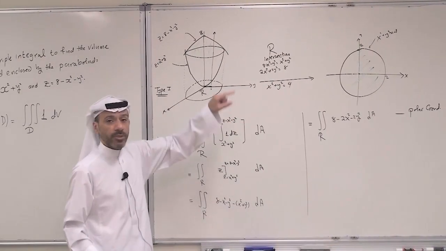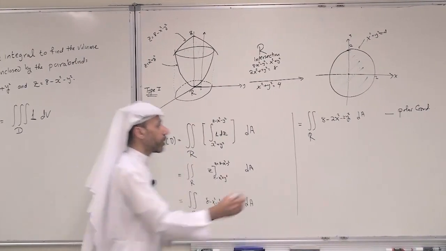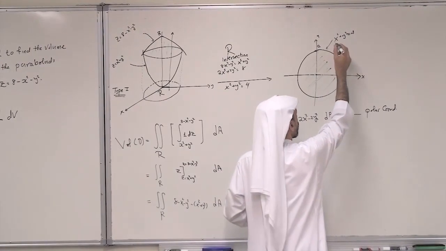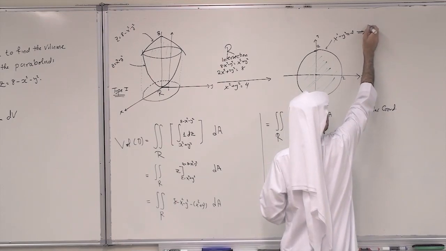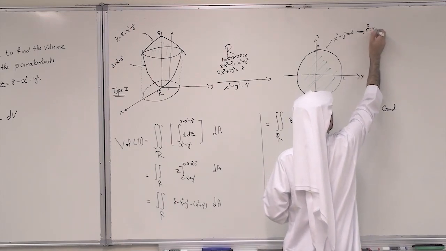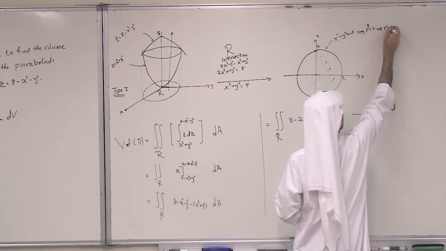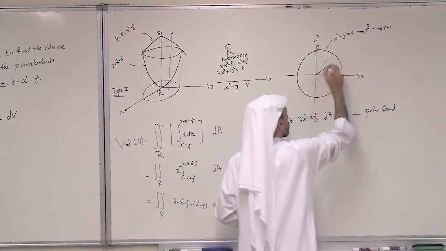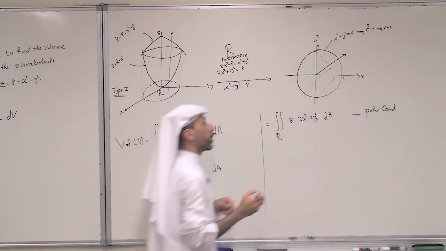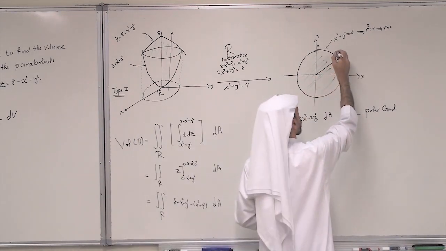So I have to describe the circular region in polar coordinates. Well, x squared plus y squared equals 4. This gives us r squared equals 4, and hence r equals 2. And hence, if I take a ray from the origin to the circle, this is r equals 2.